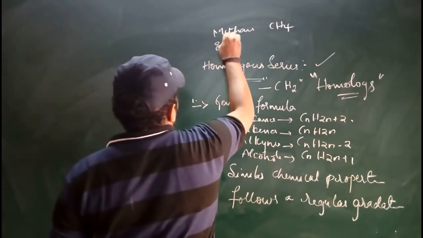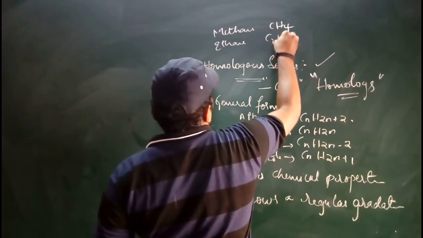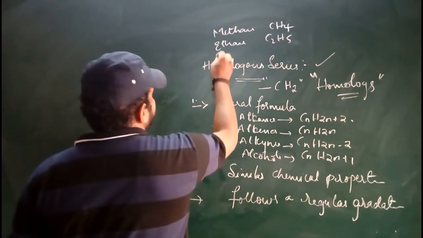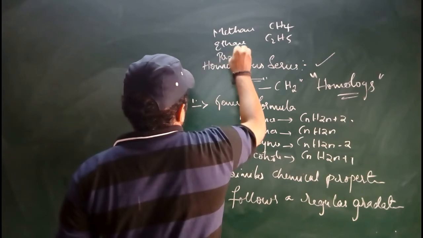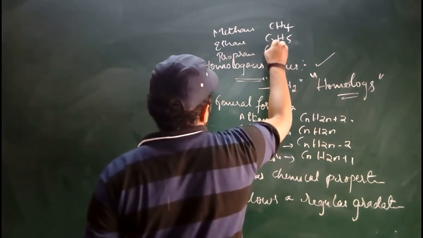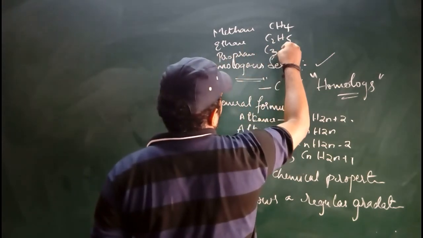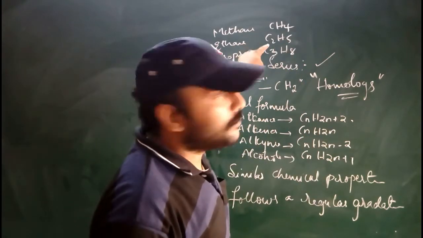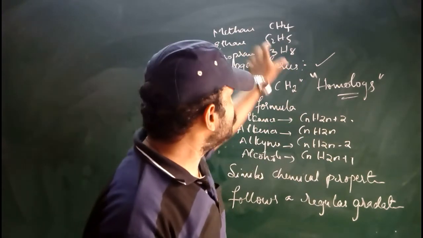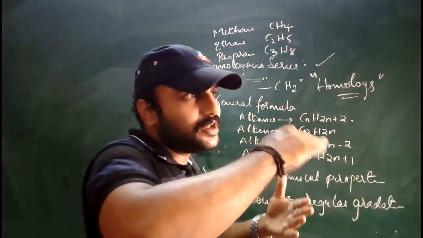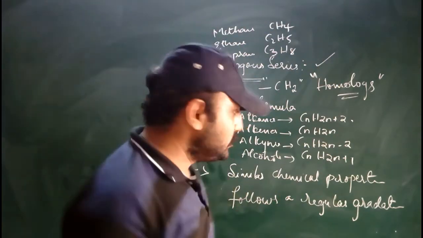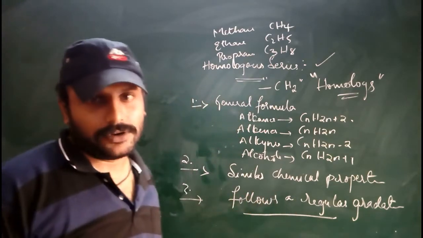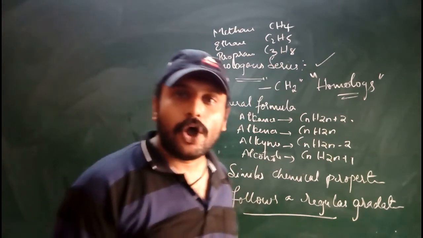Ethane. Ethane you write as C2H6. Then propane. What is that? C3H8. So here, if you observe, one CH2 is getting added each time. It is regular, step by step it is getting added. That is the reason it follows a regular gradation of carbon compounds. So these are the important properties of homologous series.